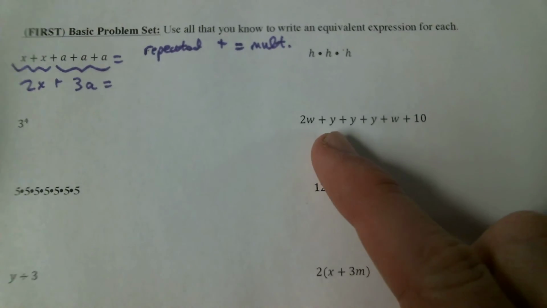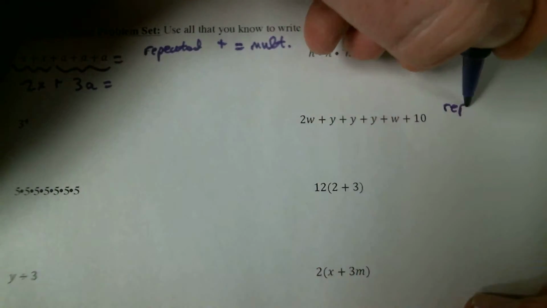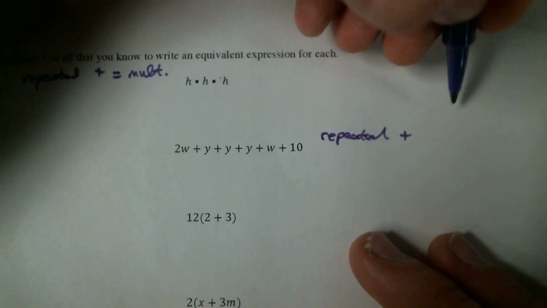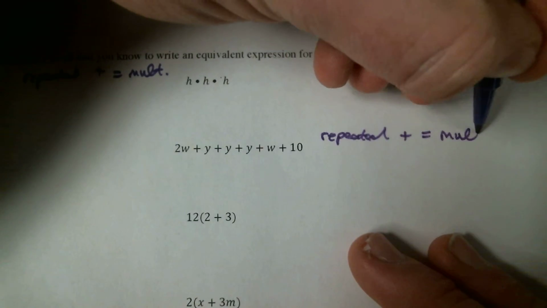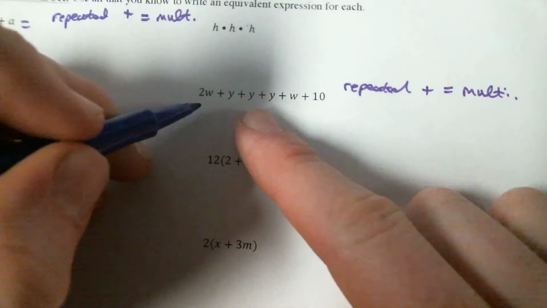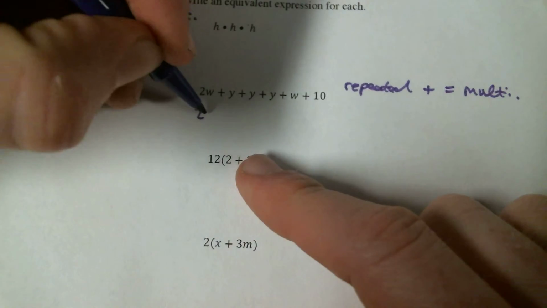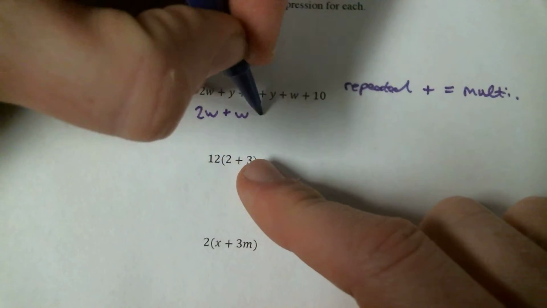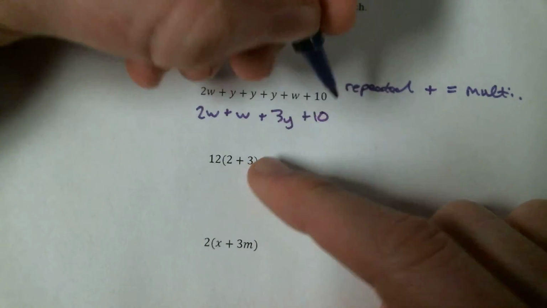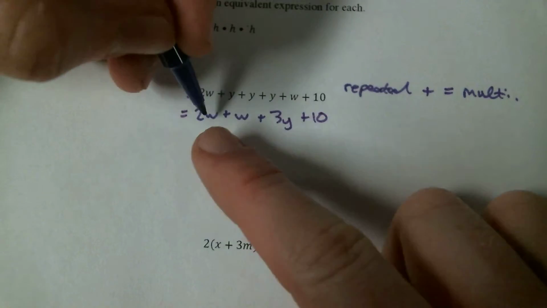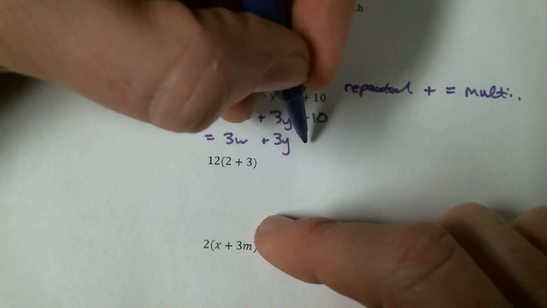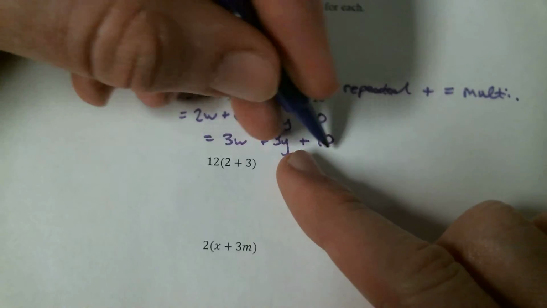We also see repeated addition over here, so let's remember that. Repeated addition is the same thing as multiplication. So here, let's see what we've got. Well, w and w, those we can add. Let's move those close together. Those are like each other. And then we have 3y's. We have 10 just hanging out off by itself. But here we have a total of 3w's plus 3y's plus 10. And that's as far as we go.